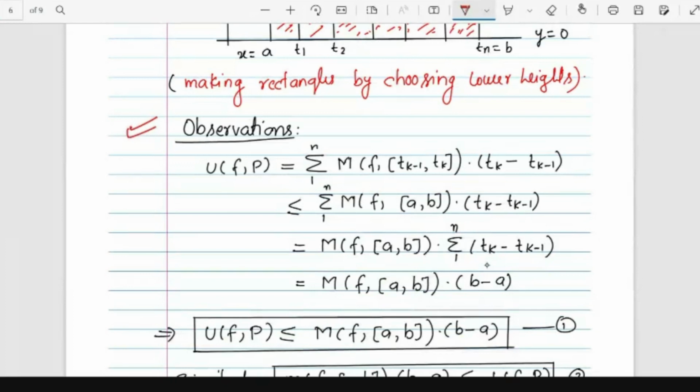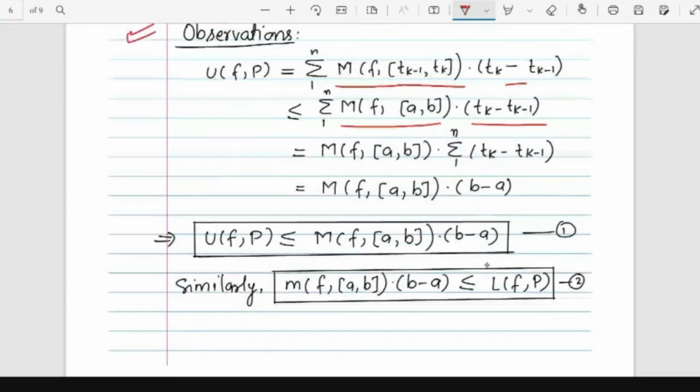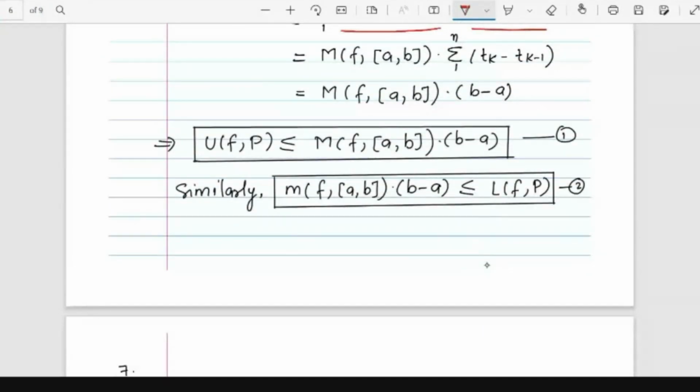The upper sum is given by the summation of this thing, and that will be less than or equal to the supremum of the function on the whole interval [a, b] times this thing. So it is a simple calculation: the upper sum is less than or equal to capital M of the function on the whole interval [a, b] times (b minus a), and similarly the infimum of the function times (b minus a) is less than or equal to the lower sum of the function.